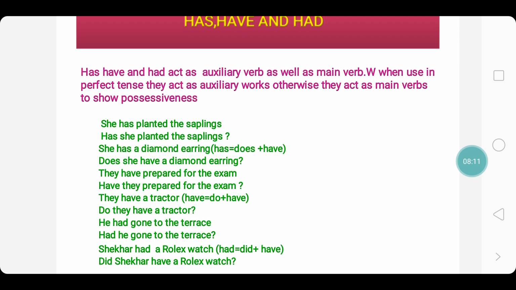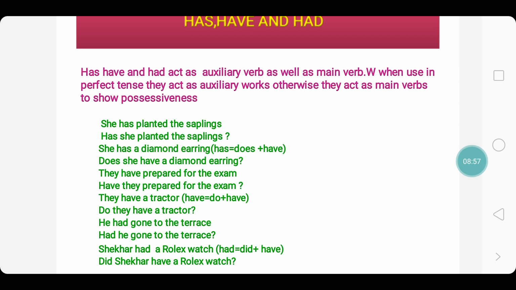Next example. They have prepared for the exam. Here have is followed by a main verb. Hence it is easy for us to make the question here. That is, have they prepared for the exam? Yes. And now I have another example with the same have. They have a tractor. Now do we have a main verb beside it? No. So we have to find out what is the auxiliary verb hidden inside it. Have is nothing but do plus have. Hence the question goes this way. Do they have a tractor?